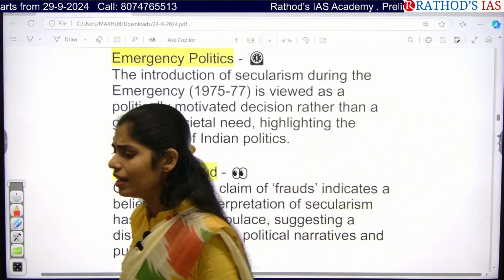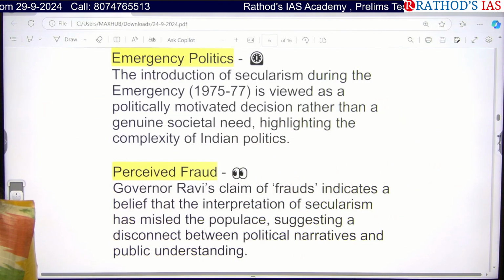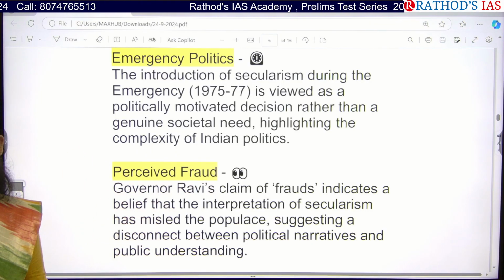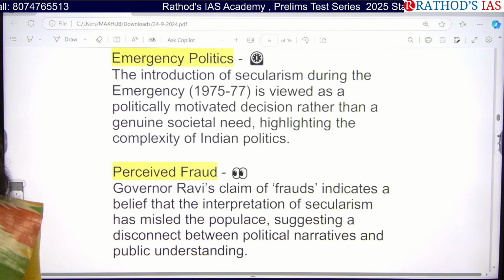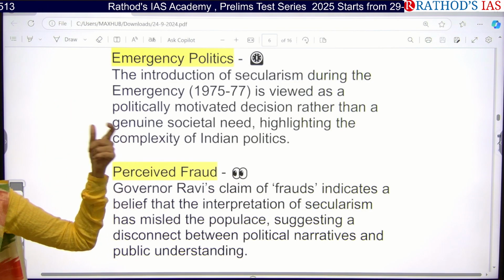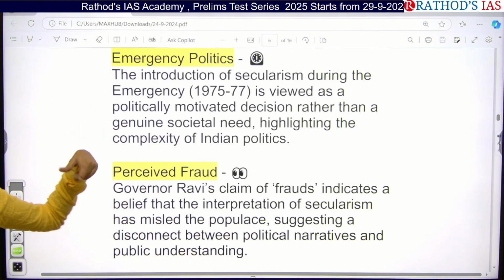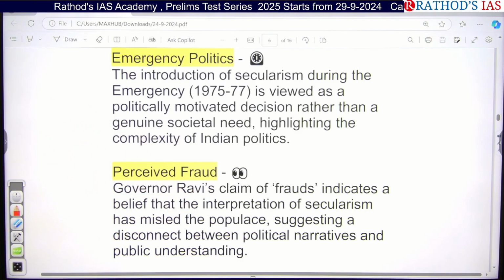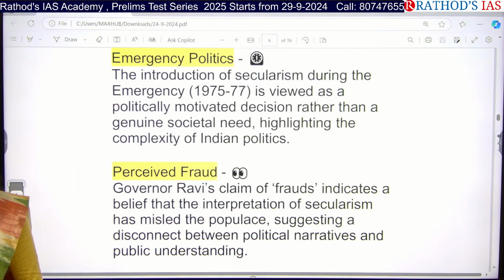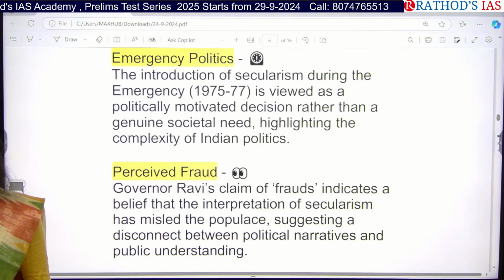This was one great mistake done by Indira Gandhi, that is the emergency imposition. And in this time, whatever changes they could make, they made a lot of changes. At that time they wanted only to politically motivate the people rather than consider whether it was genuinely required or not. Because of this, it also complicated our Indian politics.